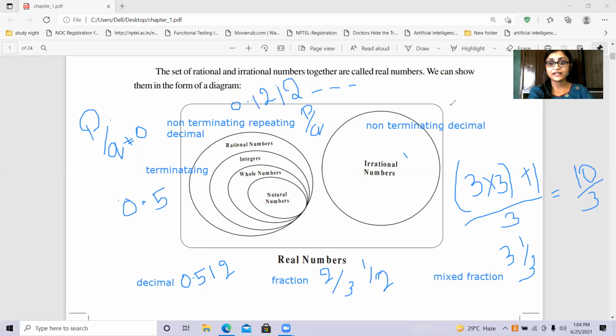Whereas non-terminating decimals, the decimals which do not terminate after the decimal point, are called non-terminating decimals. Example, 0.123 and so on will come under the category of non-terminating decimals. Since they will not terminate after the decimals, we cannot express them in the form of p by q. Hence, they are called the irrational numbers. This is the brief about the real numbers.